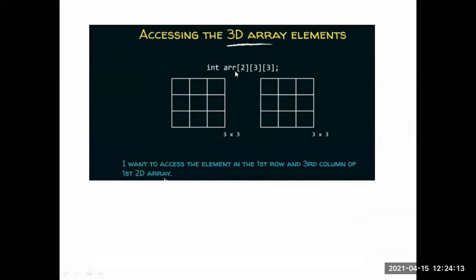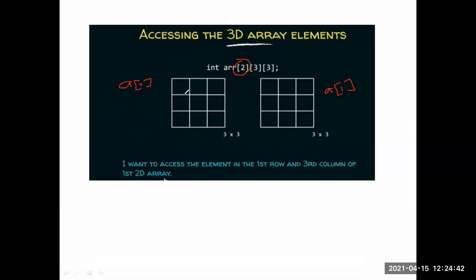Why are we taking 2 here? The system allocates 2 arrays. This is the a of 0 array, and this one is the a of 1 array. In this we have to store those values. Here 3 rows and 3 columns, 3 rows, 3 columns. Understand?